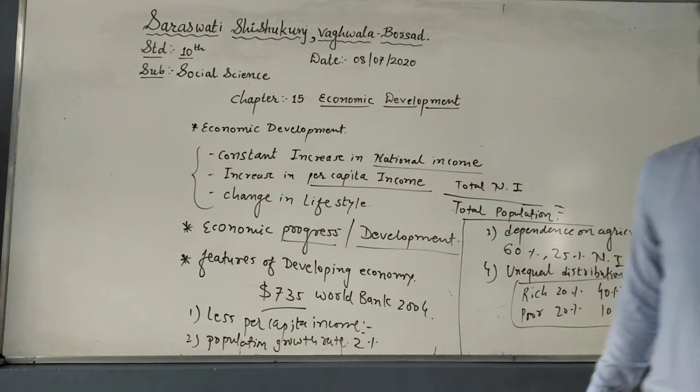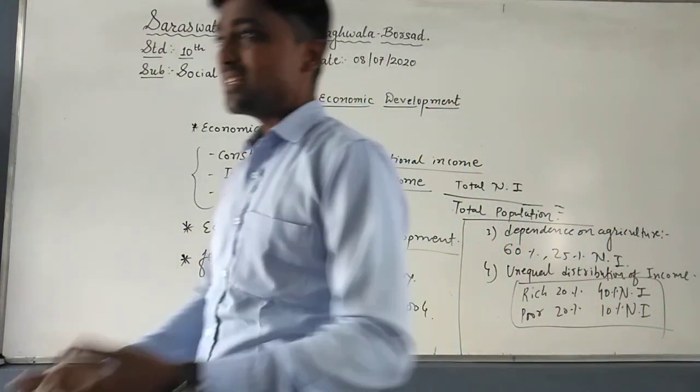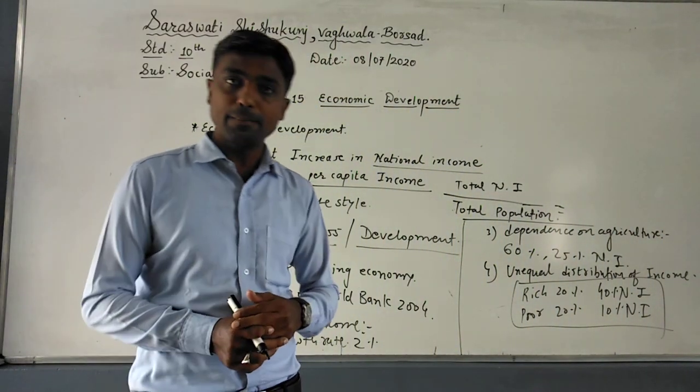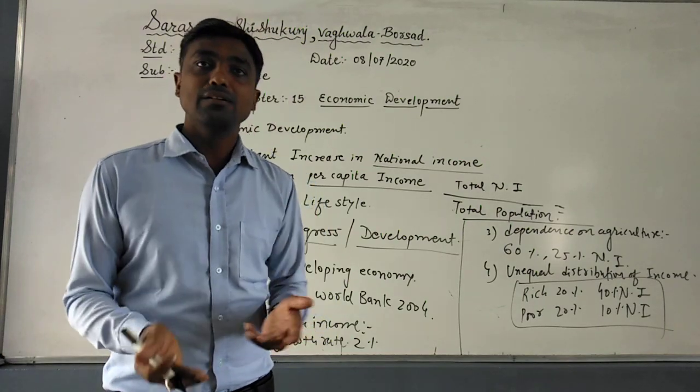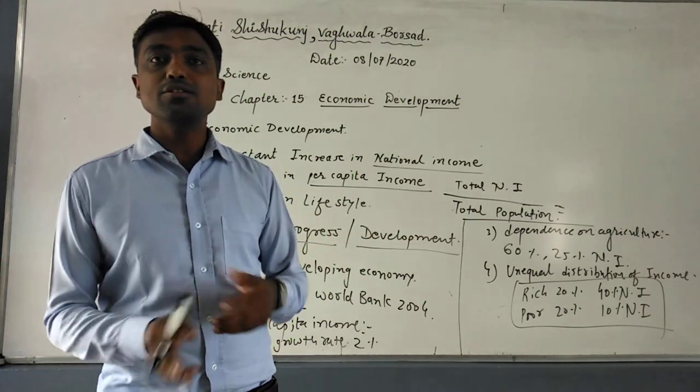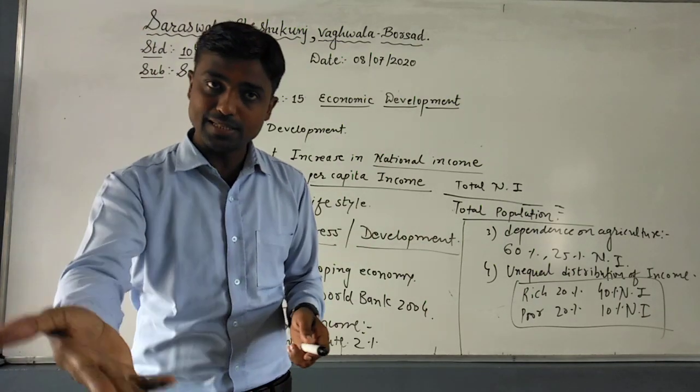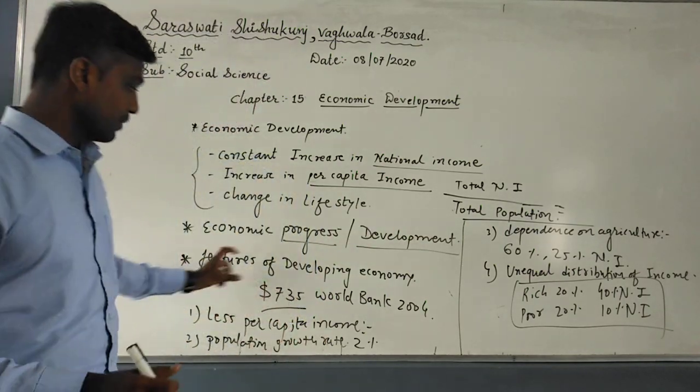And the eighth one is infrastructure. You can say insufficient infrastructure facilities, for example banking, transportation, education, you can say health, hospitals. All these things are also not providing sufficient facilities. That is also one of the main features of a developing economy.